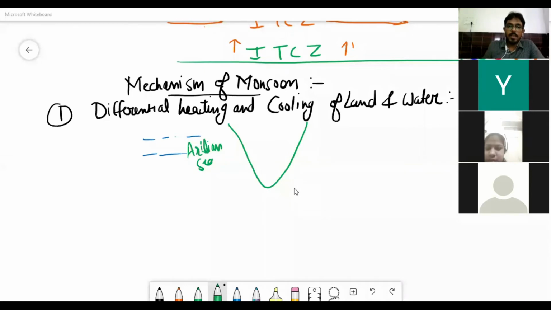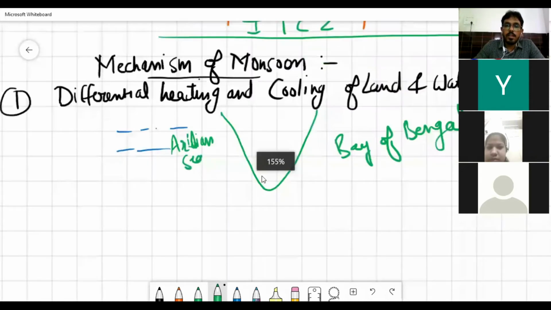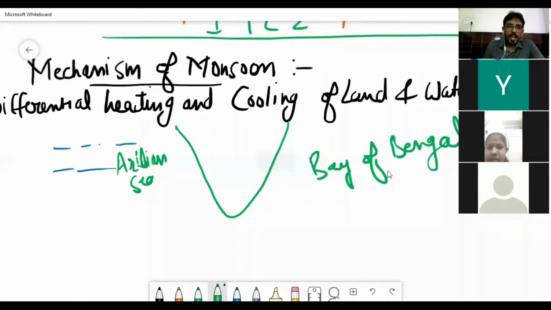So here we have the Arabian Sea, and on the right side we have the Bay of Bengal. Right? So what happens? What is the differential heating and cooling of land and water? When the sun moves 5 degrees above, the Indian mainland started heating. So when it started heating, what is going to happen?